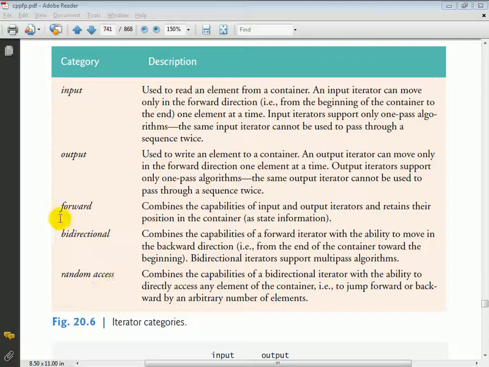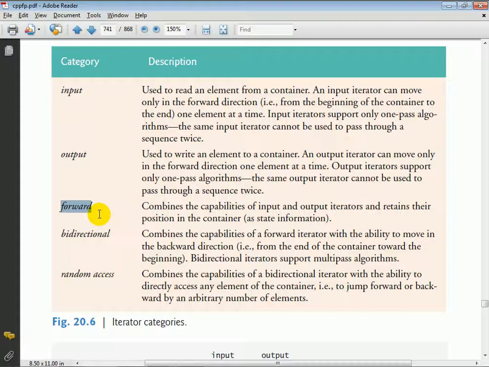Separately, we have the combination of an input and an output iterator, and those together create what we call a forward iterator, which is an iterator that can walk forward through a collection one element at a time, and it can either read a value from the container, or write a value into the container. And in all 3 of these cases, the iterators that we're talking about are really for use with what we call one-pass algorithms. That means they walk over the elements of the container exactly once.